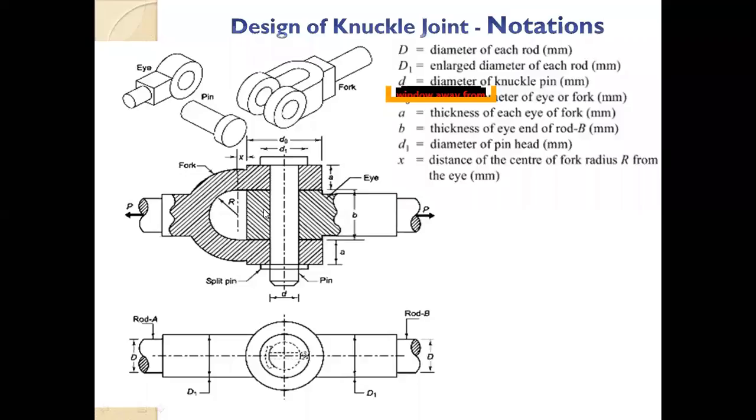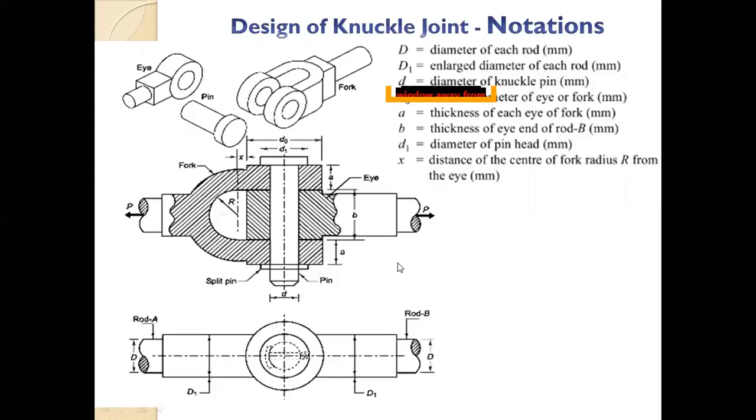If you see the fork and eye, they have thickness also, right? The eye's thickness is a little bit more compared to the fork, because the fork has 2 eyes, right? So the fork thickness is less, but the thickness of the eye is more. The thickness of the fork is denoted by symbol A, and the thickness of the eye is denoted by symbol B. If you see the diagram, B is the thickness of the eye, and A, there are 2 A's, is the thickness of the fork.